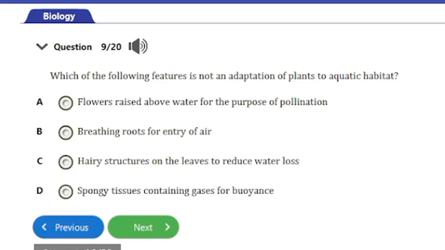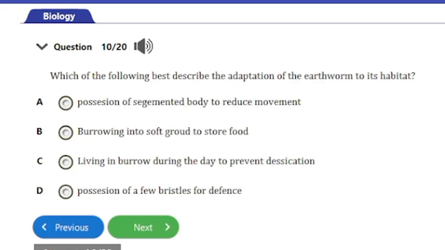D, spongy tissues containing gases for buoyancy. The answer to this question is option C, and that's hairy structures on the leaves to reduce water loss. Actually, this option is not an adaptation of plants to aquatic habitats. Rather, it is an adaptation of plants to arid or dry habitats. So let's consider the next question.